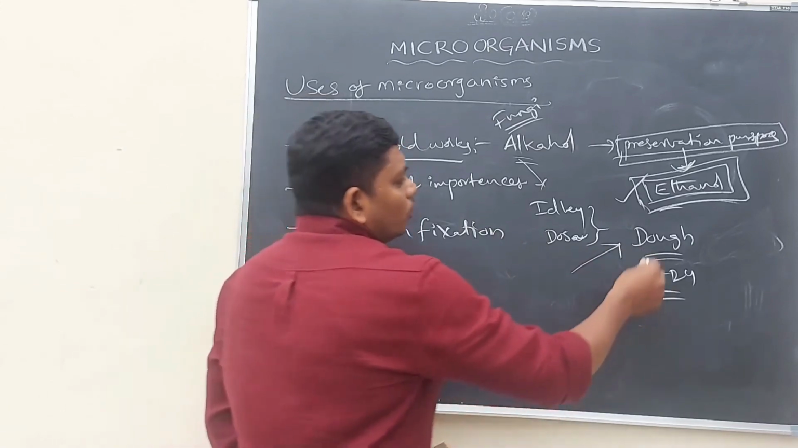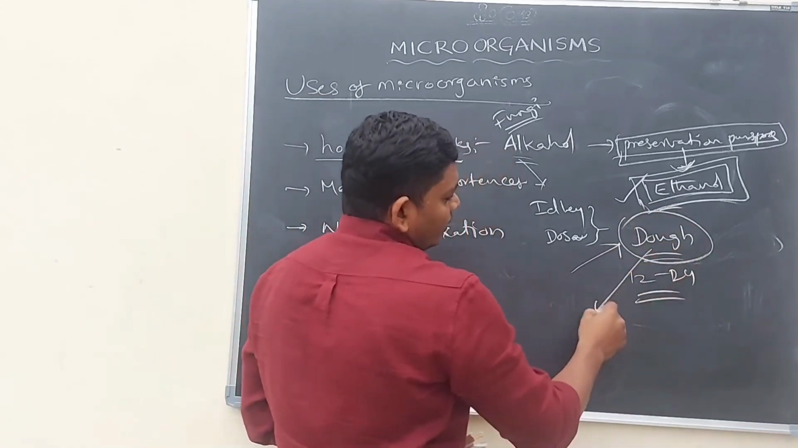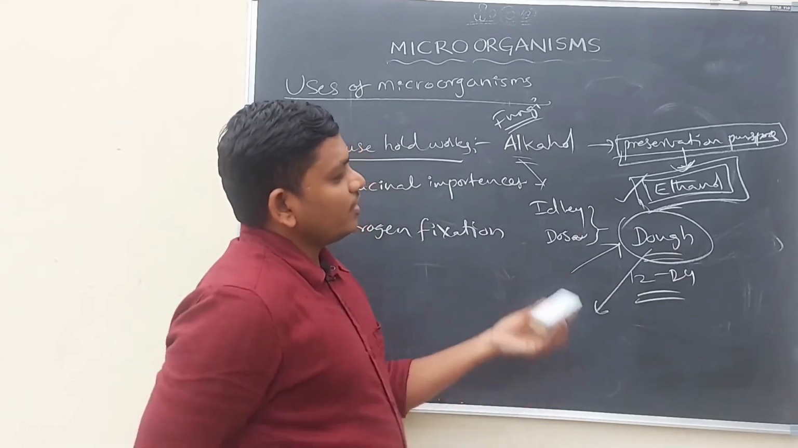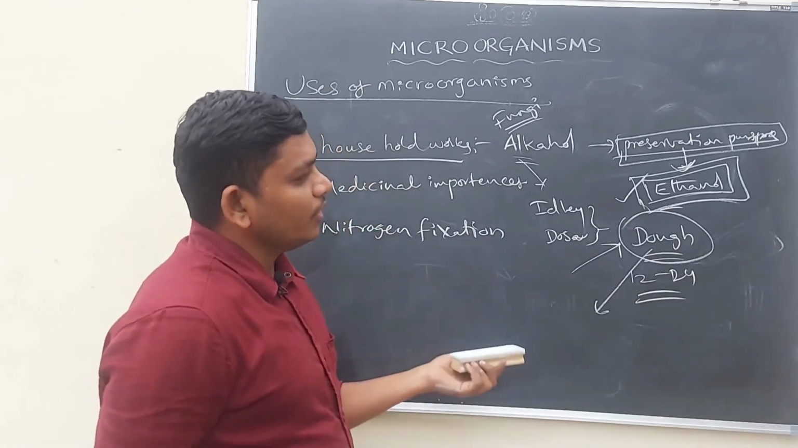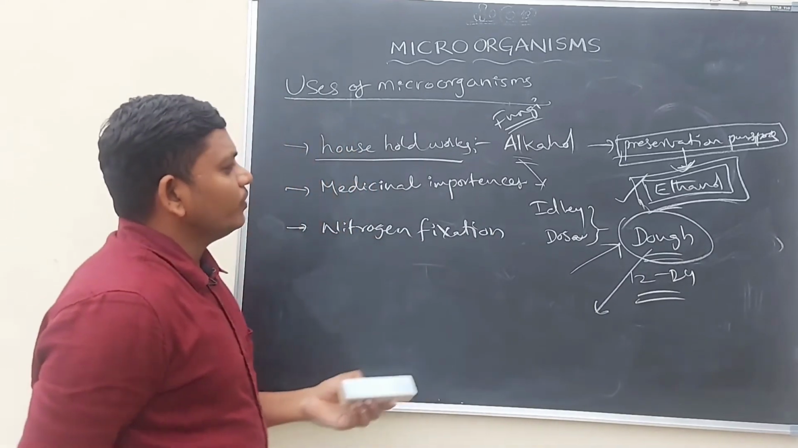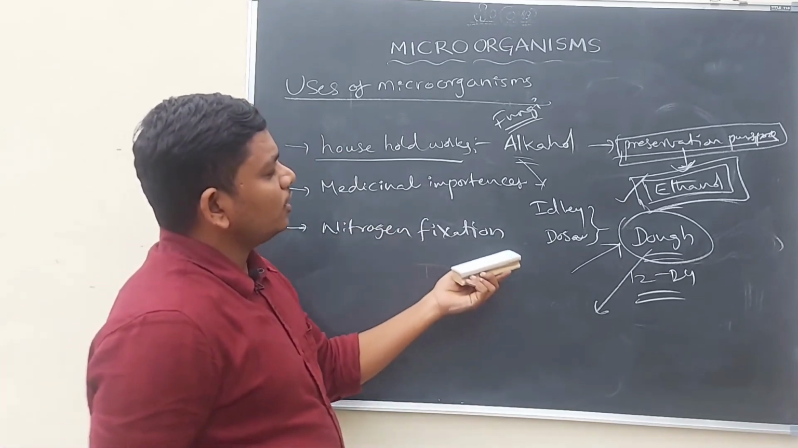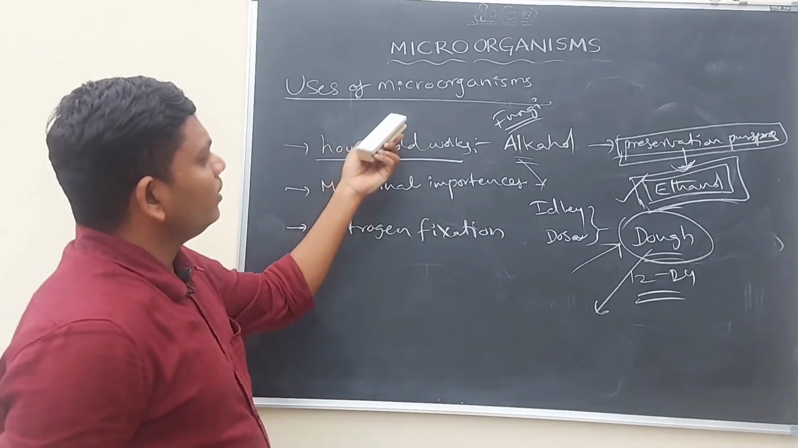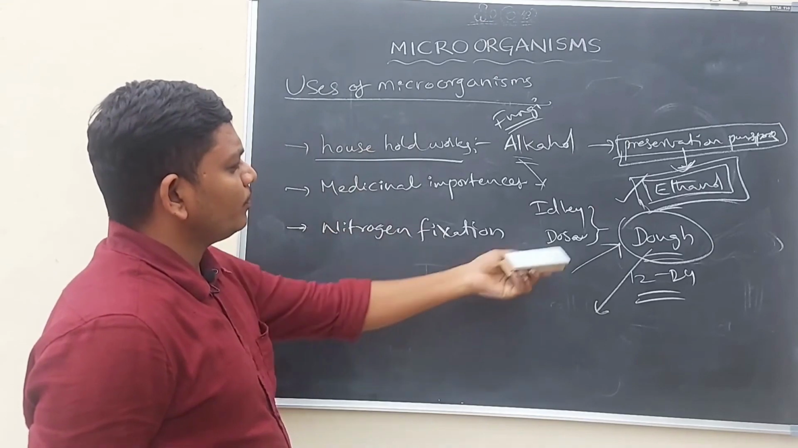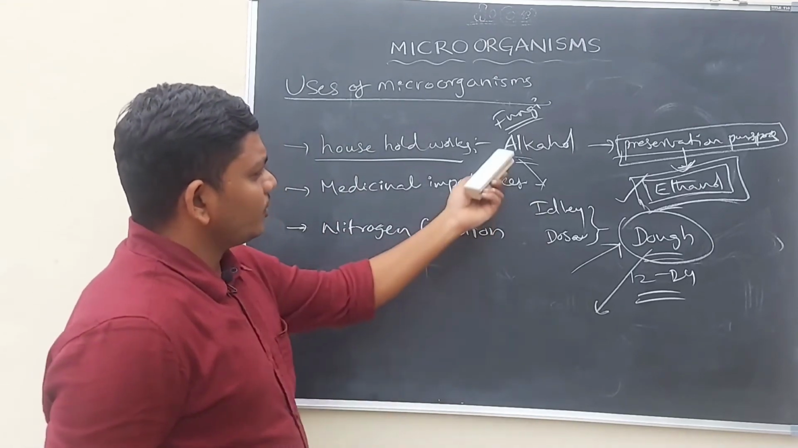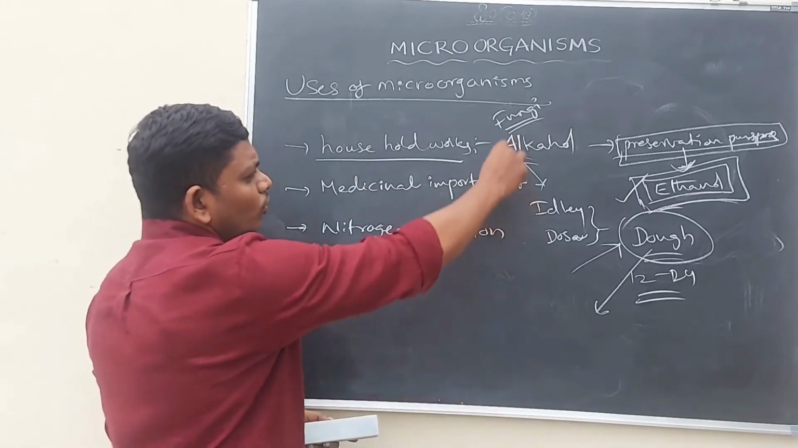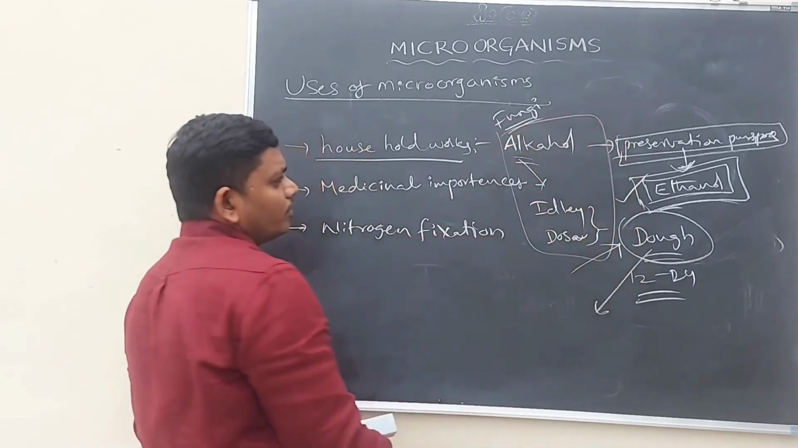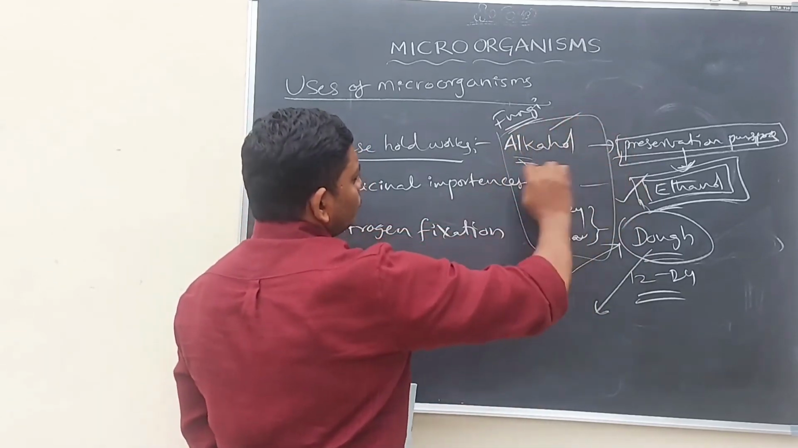The dough must have an ethanol smell. Whenever the dough has the ethanol smell, idli and dosa will come out properly. That is why the preparation of idli and dosa also depends on microorganisms. So microorganisms are helping in the preparation of idli, dosa and alcohol. These belong to household works.